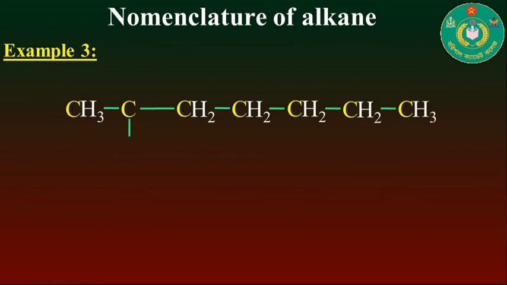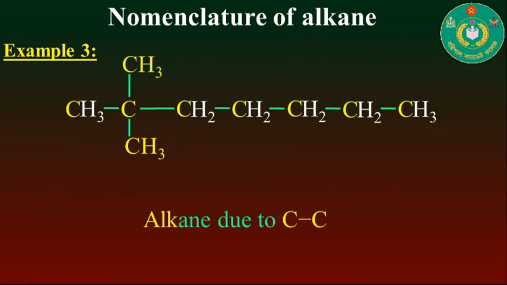Here you see that at the second carbon the hydrogen atom is replaced by a methyl group. Here you see that this compound contains carbon-carbon single bonds, and the total number of carbon atoms in the longest chain hydrocarbon is 7. So the value of alk will be hept.